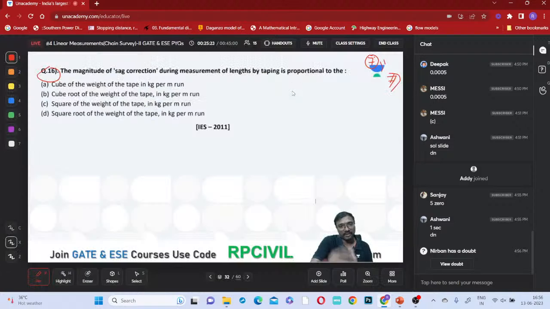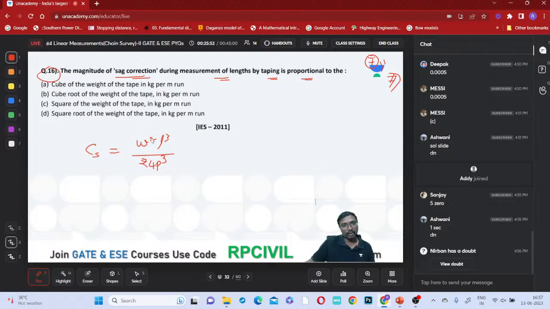These are the toppers till now. The magnitude of sag correction during the measurement of lengths by taping is proportional to what? Do you remember the sag correction? That is W square L cube divided by 24 P cube.